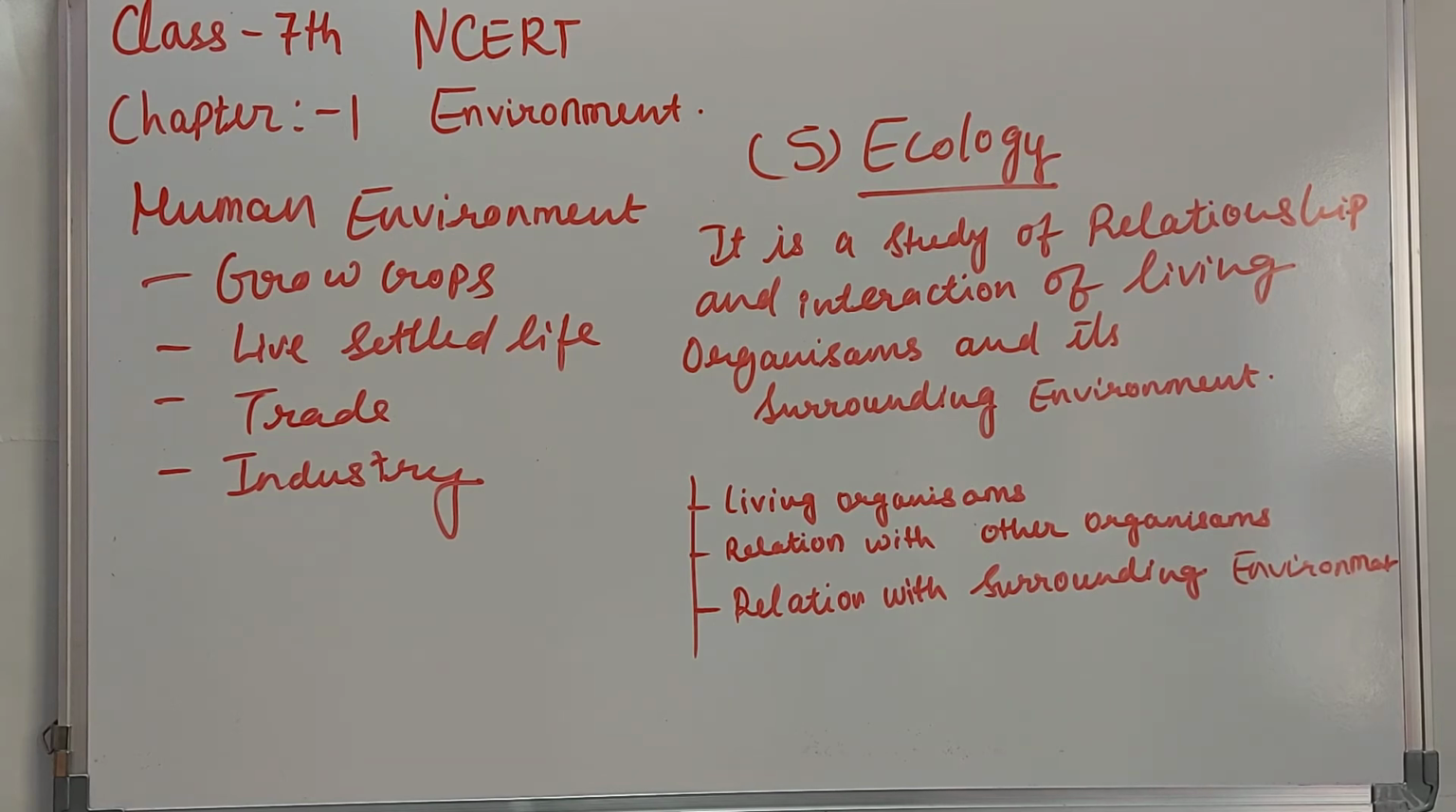Then comes the trade system. Slowly and steadily the trade system developed. So trading started from one place to another with banjaras and all the things we have studied in history. Then comes the industrial revolution. So what was the industrial revolution? Slowly and steadily, what happened? Industry started to function, industry started to grow. So this was the industrial revolution.